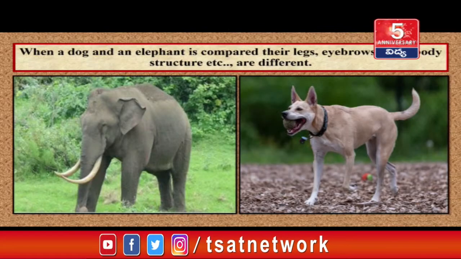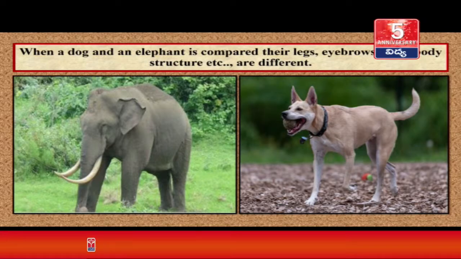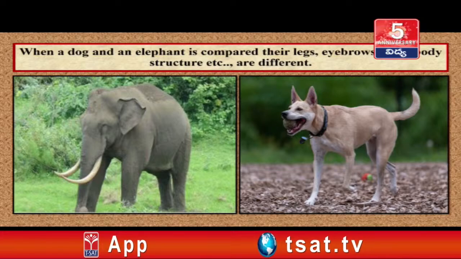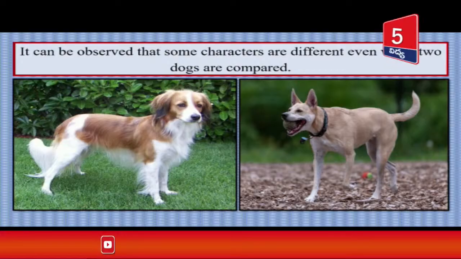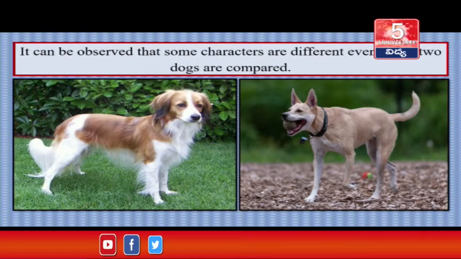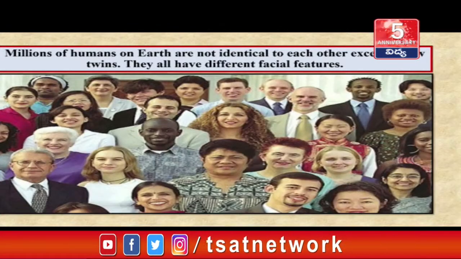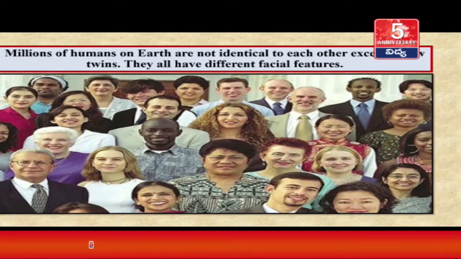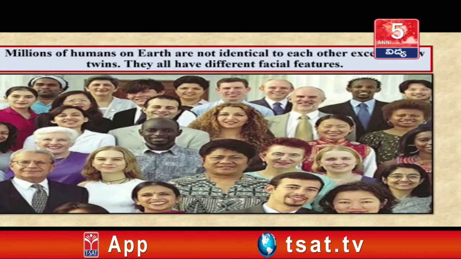When a dog and an elephant are compared, their legs, eyebrows, ears, body structure, etc. are different. It can be observed that some characters are different even when two dogs are compared. Millions of humans on earth are not identical to each other except a few twins. They all have different facial features.